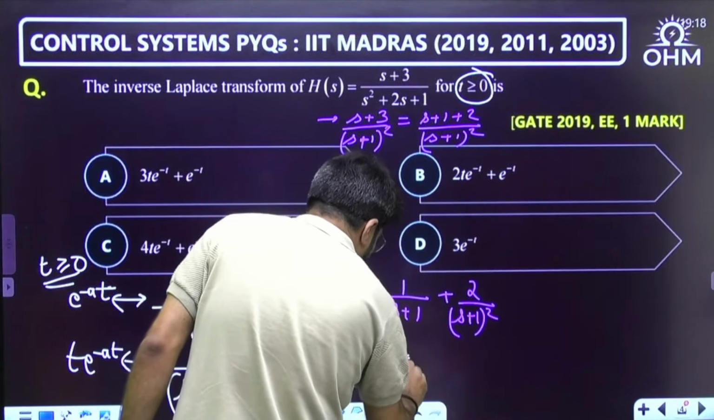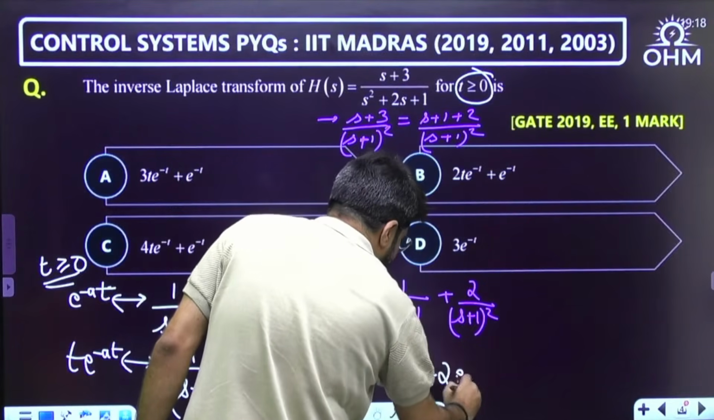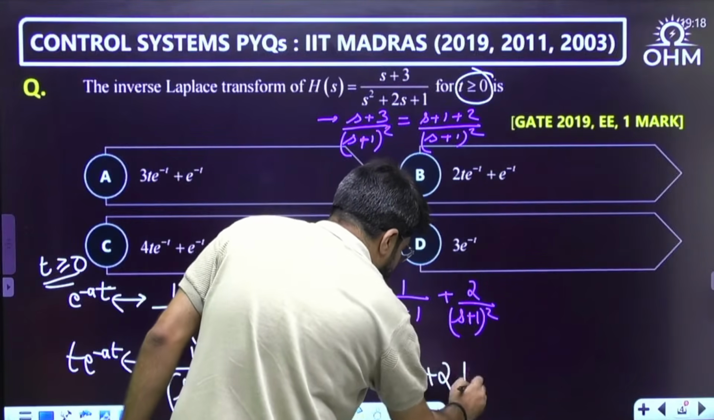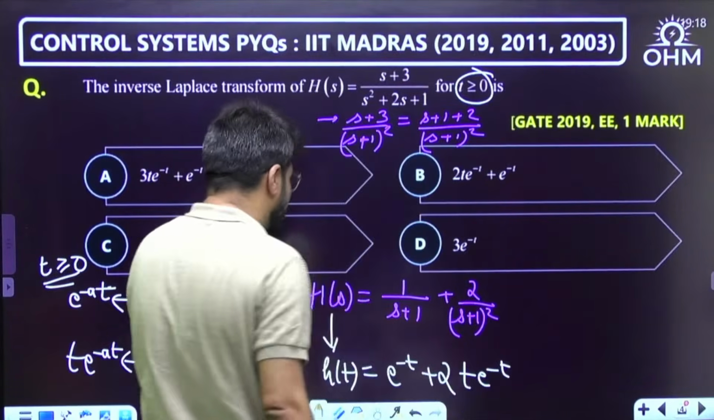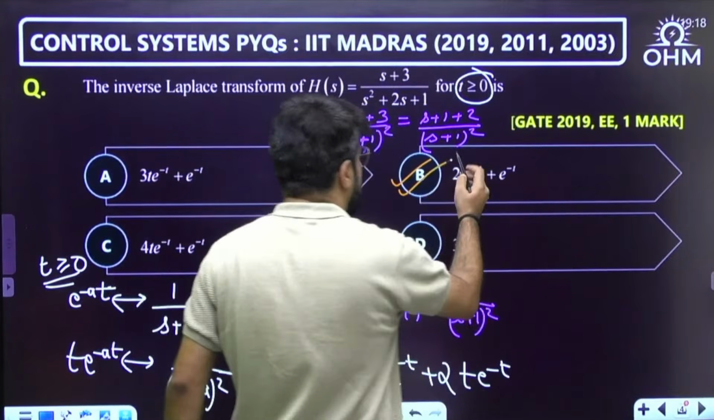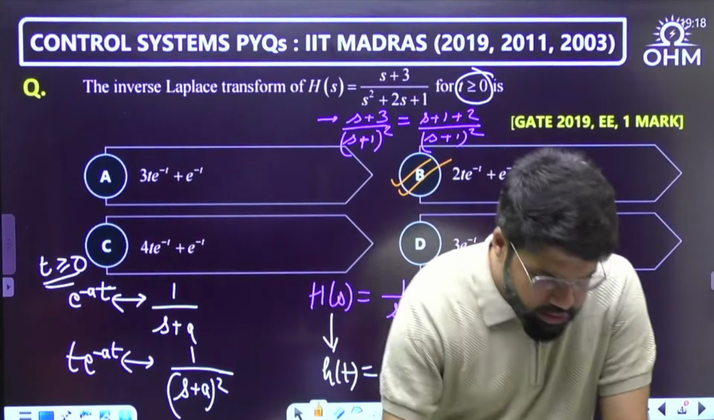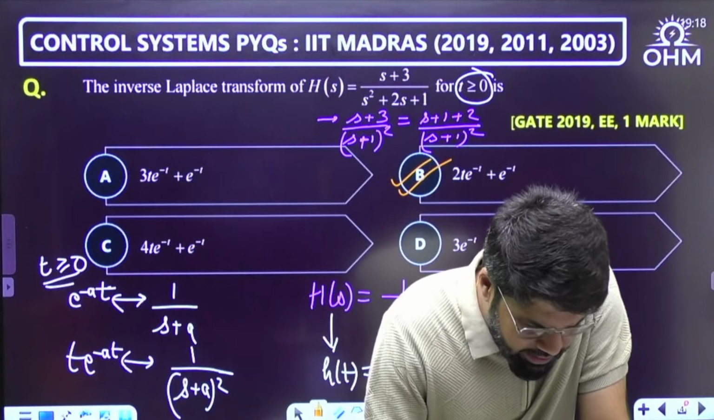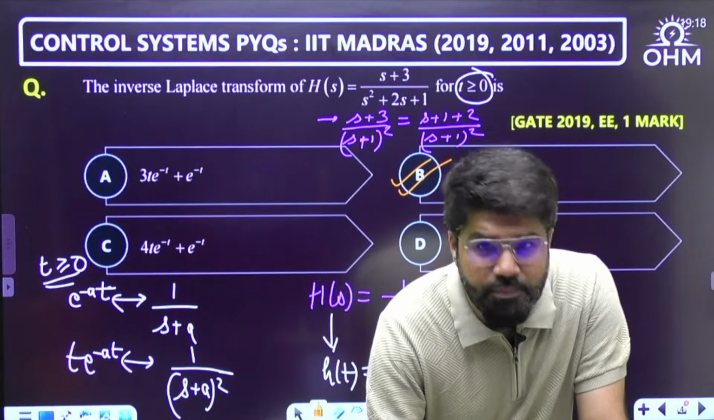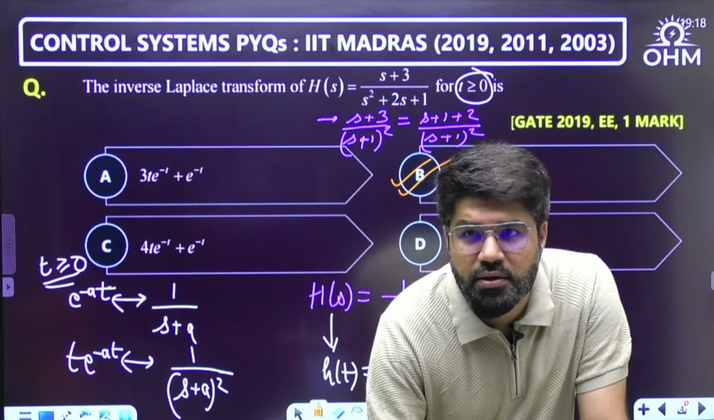This corresponds to e power minus t, and 2 is constant here. This one corresponds to t e power minus t. Simple one here. Option number B you can tick mark. Correct. So yes, Sirisha and Tharun, correct answer. B is what is the correct answer.